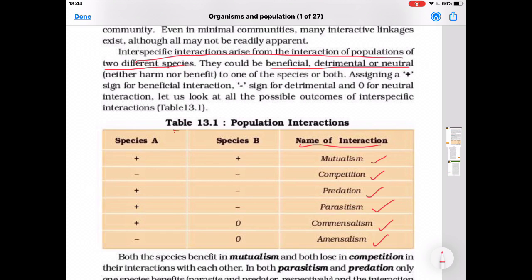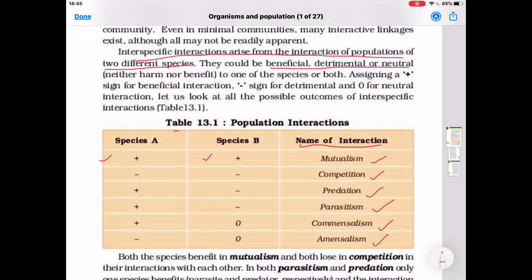In the interaction of mutualism, both the species are benefited. So they have shown by the positive sign. In competition, both the species are harmed. Minus sign is shown. In predation, one is benefited and other is harmed. Predator, which eats the prey, is benefited and the other organism is harmed. In parasitism also, one species is benefited and one is harmed. Host is harmed in this case.